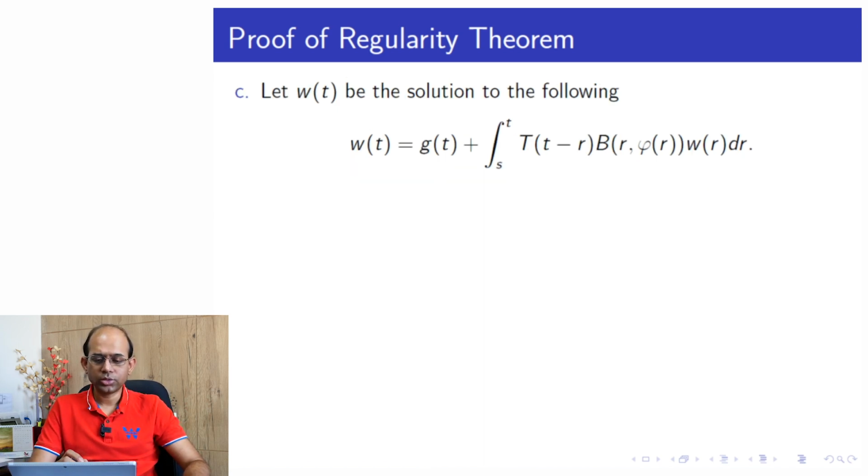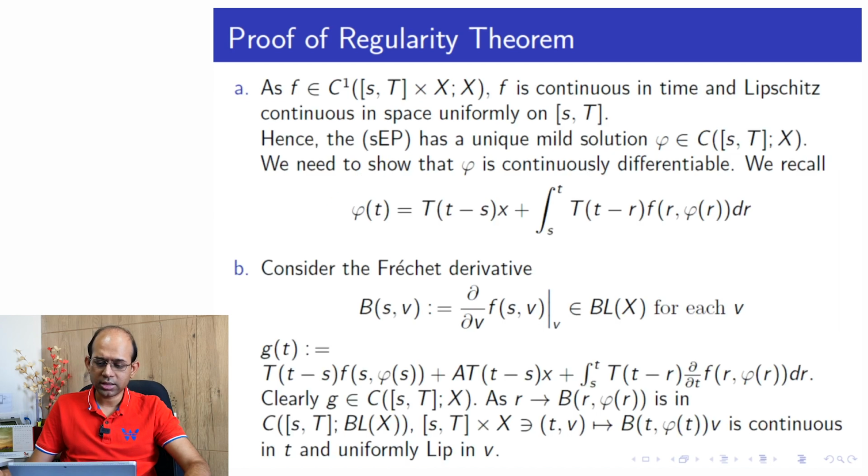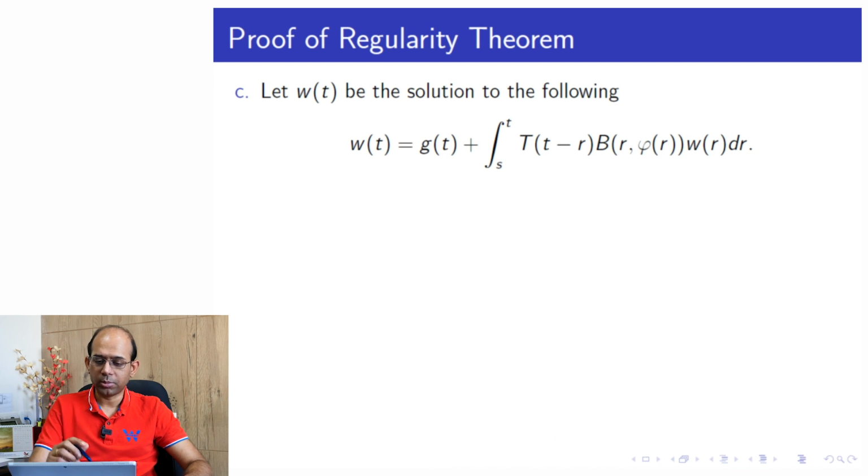Now next, we introduce another function. At this stage I understand that I'm not giving much motivation for why I am introducing these new operators and functions, B, g, and now W also, but that will be clear when we go to the details of the proof.